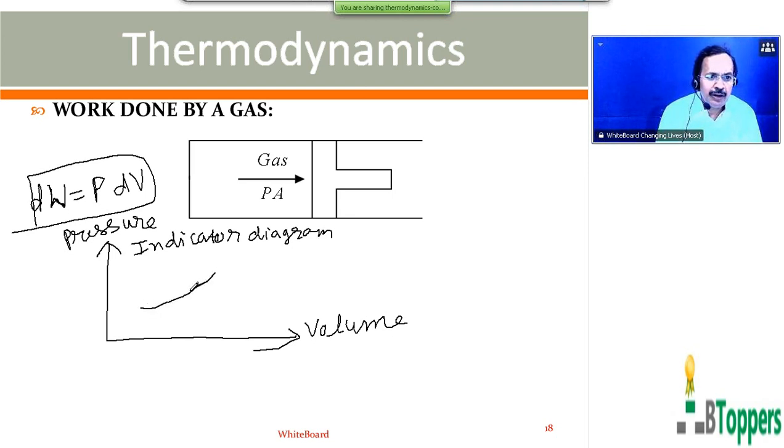Let us consider some arbitrary process where pressure may or may not remain constant. Let I represent the initial state in the indicator diagram, and F denote the final state of the gas. The volume of the gas in the initial state is usually denoted by V subscript I or V1. The volume of the gas in the final state is denoted by V subscript F or V2.